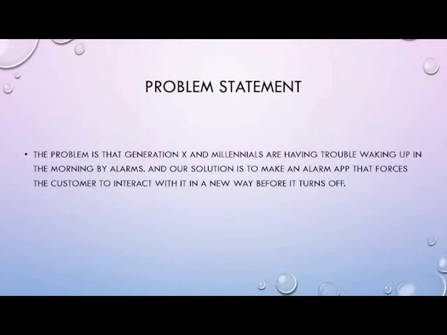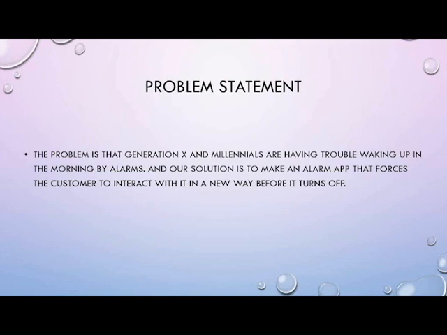So, our problem is that Generation X and millennials are having trouble waking up in the morning by alarms or other different ways, by their parents, and waking up naturally. A lot of kids are waking up late for school and late for their jobs, which can cause them to get fired or get tardies, which can lead to detentions. And that's a huge problem with us. I even have a problem with waking up in the morning.